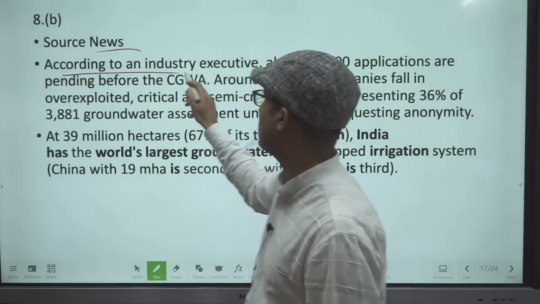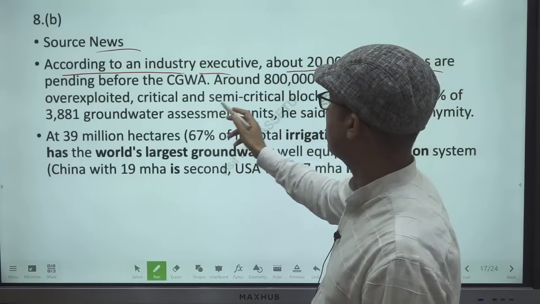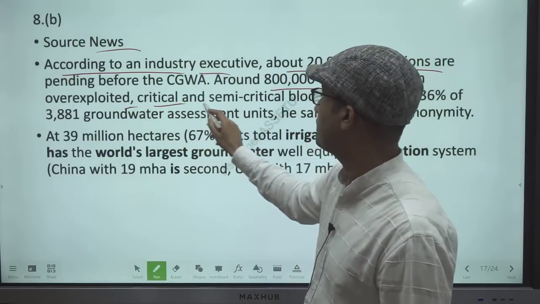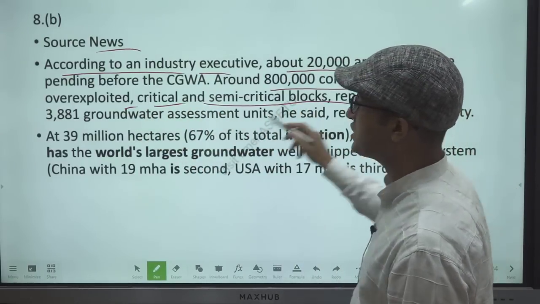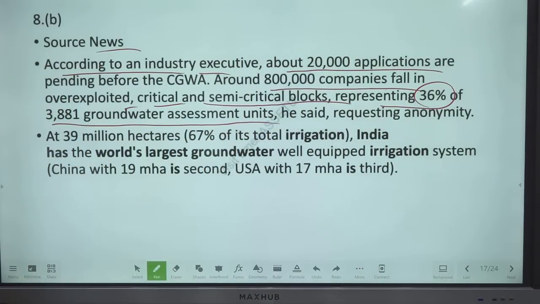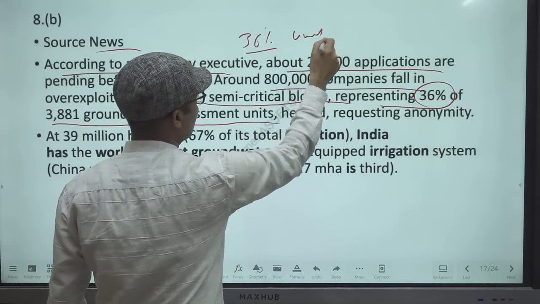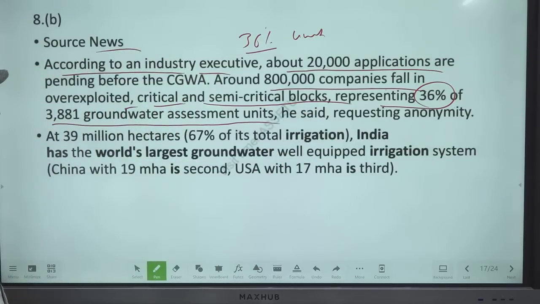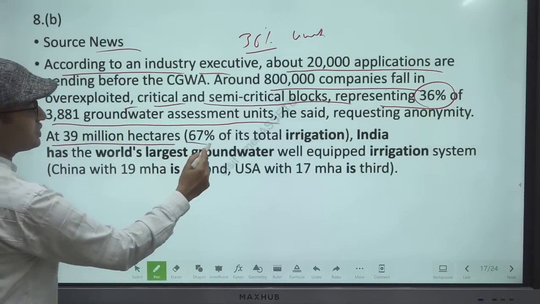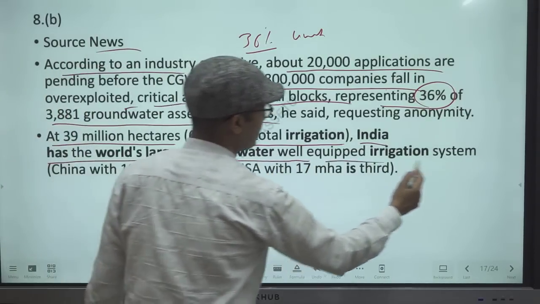1 is wrong. We will see how come. Source news, according to an industry, Hindustan Times, I think, that newspaper, about 20,000 applications fall in the overexploited, critical, semi-critical blocks, representing 36% of 3881 underground assessment units. It is 36% of the units, he said. It is nearly 21 or 22% of the districts actually. 39 million hectares, 67% of its total irrigation. India has the world's largest groundwater-equipped irrigation system.